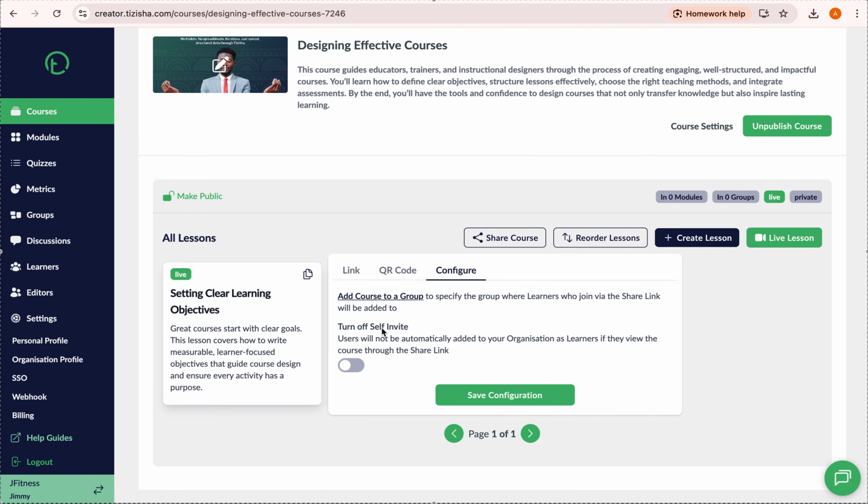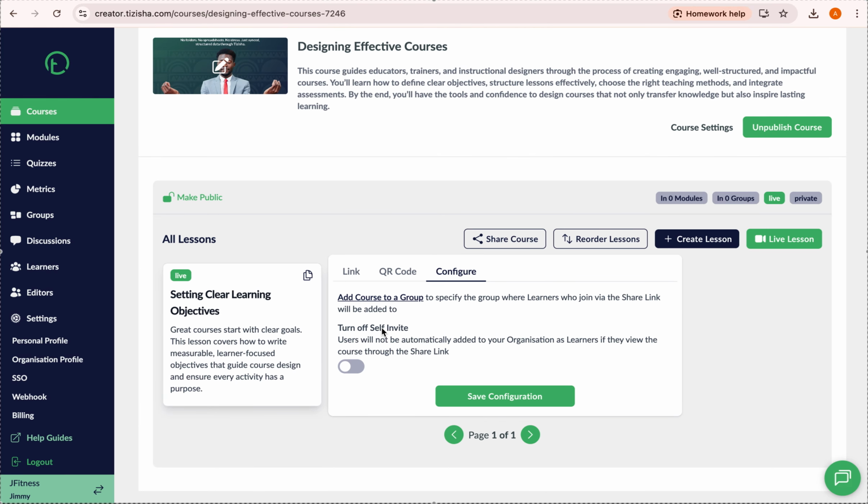Then we have this configure option. Let me just explain what this toggle does down here. If this is on and I save the configuration and I share the link with someone, what happens is they'll be fully onboarded on the platform. What do I mean by this? I mean that they'll have access to all courses, not only this course you're sharing the link to, but they'll sign up and have access to all other courses that you've created. But if this is off, they'll only have access to this course called Designing Effective Courses, right? So that's the whole point of this toggle. So if you wish to do all that, that's what you can do.